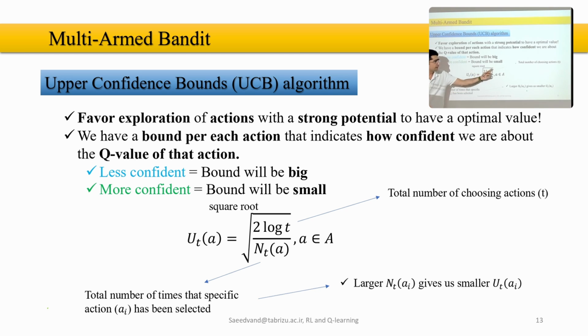So in the calculation of 2 times the logarithm of t, t is increasing, and taking the logarithm decreases the value. Then we take 2 times that over how many times we played each machine. This gives us an upper bound, an amount that will help us choose the best action. The best action here means the action that we are more confident should be played.